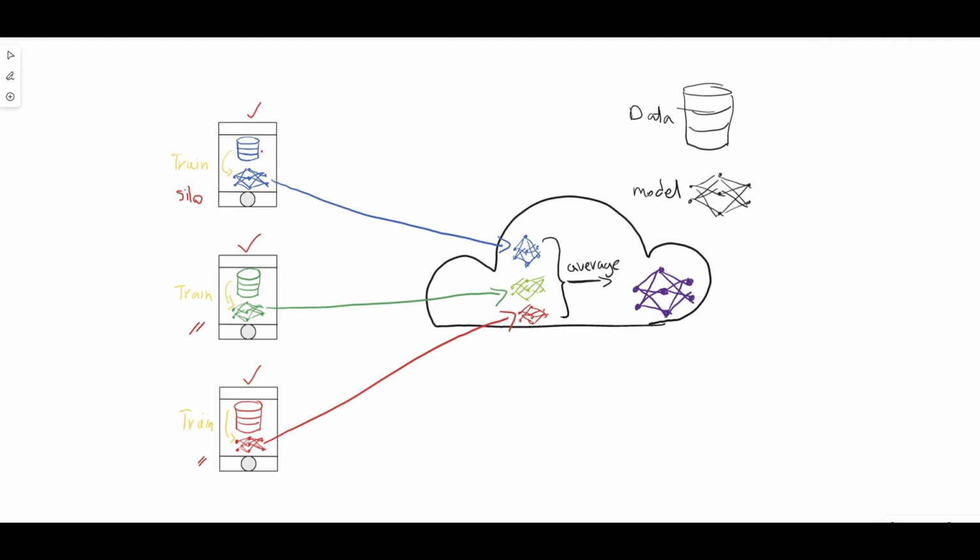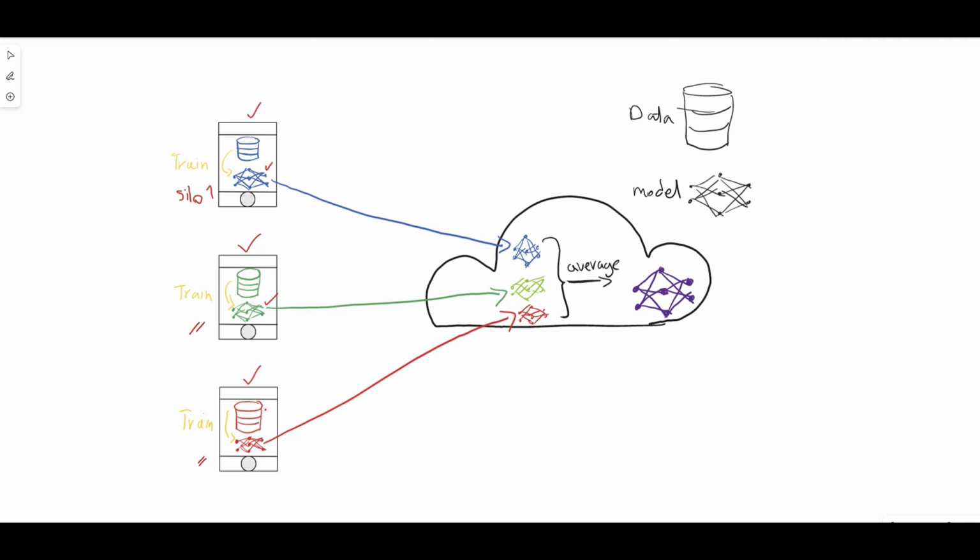So you can see that a portion of my parameters or training is gonna happen here at silo number one, and this model gets updated with some parameters. The same thing in silo number two. With the portion of the data set that I have here, I can update the parameters of this machine learning model. Let's say here is a neural network and I have weights as one of the parameters that I need to update with the portion of the data that I have in silo number two.